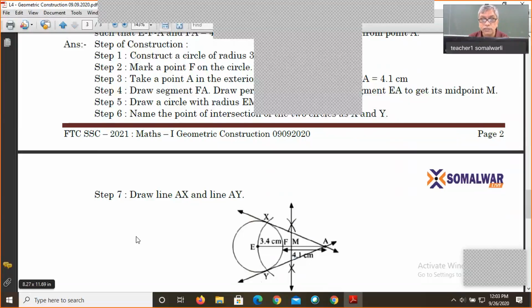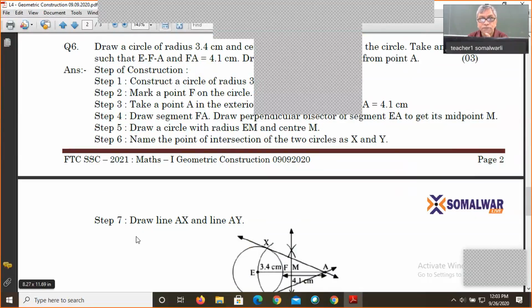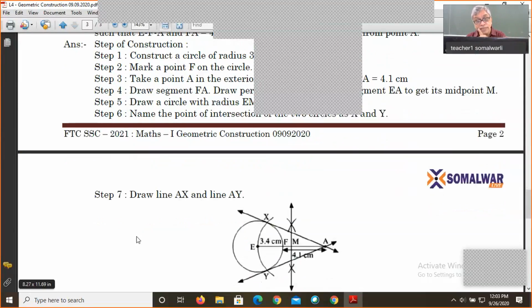After that, take a point A on the exterior, on line EFA, where FA is equal to 4.1. So on the line EA which we have drawn, EF distance is 3.4, but from F we are marking a point at distance 4.1. This is the only difference, to fix point A. By fixing point A, the same construction proceeds as we had in problem number 2.